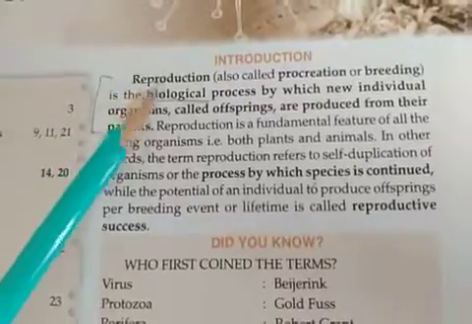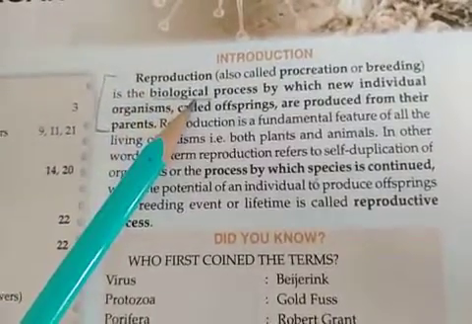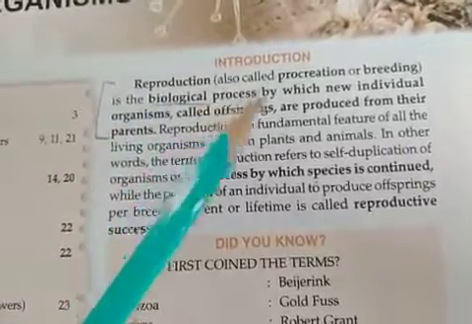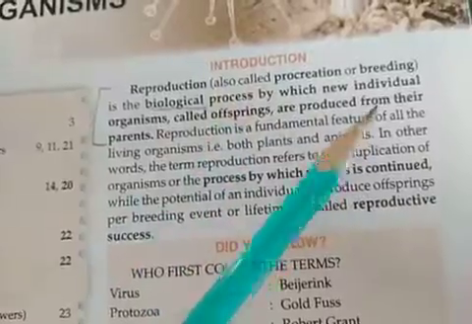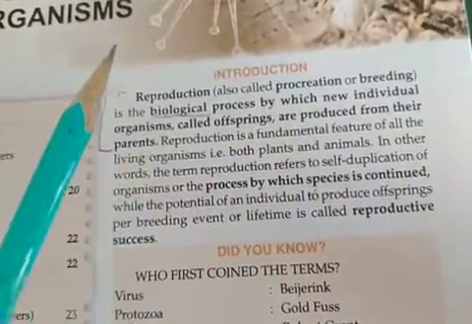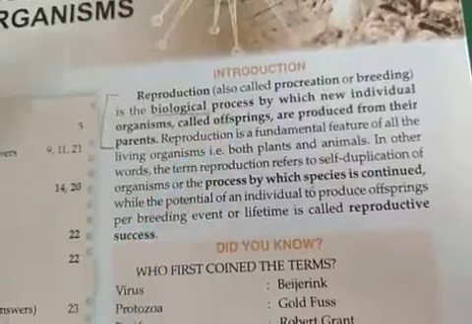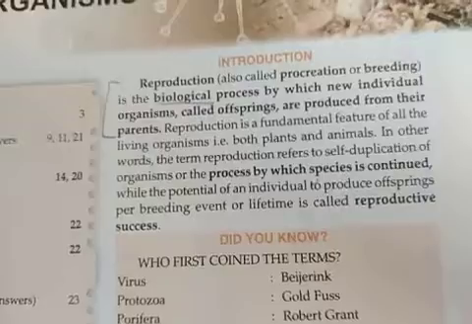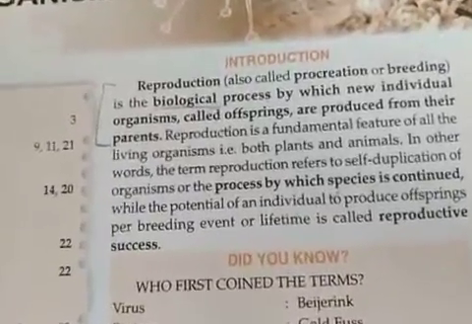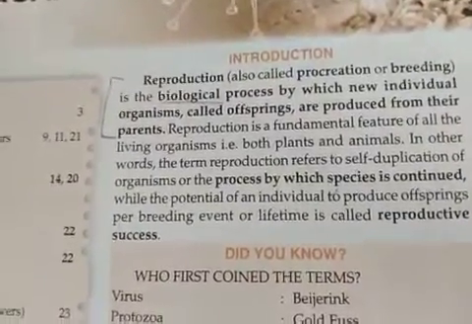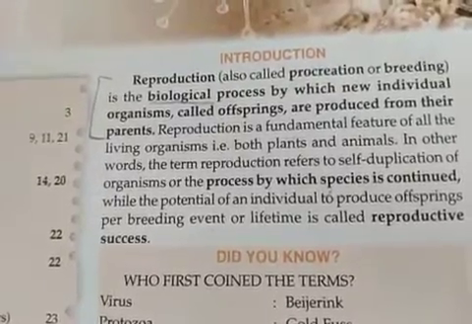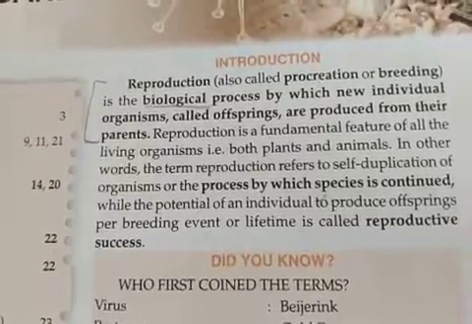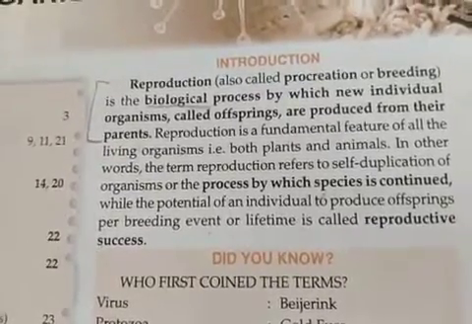Reproduction is a kind of biological process. Biological means it is the process observed in living organisms in which new individuals or organisms, known as offspring, are produced from their parents. The necessary point to notice here is that reproduction produces like begets like, which means offspring are just a copy of their parents, not any new creation. They have traits or characters similar to their parents.